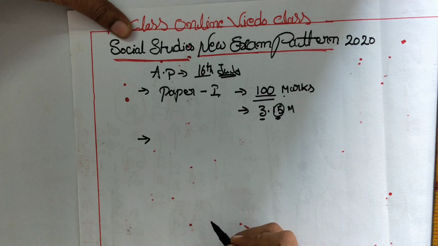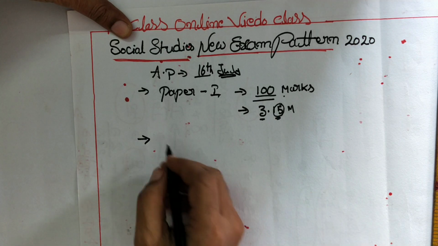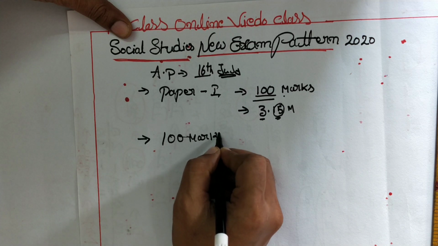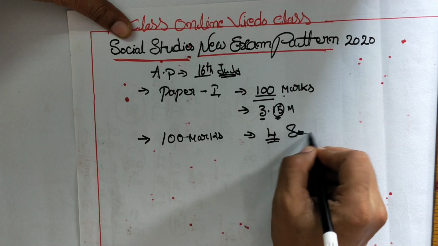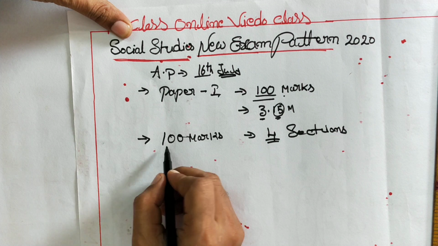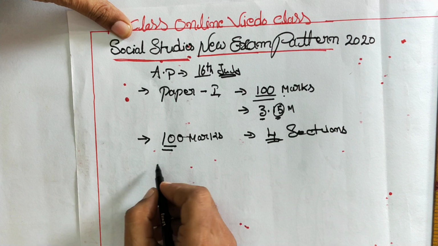We are going to provide a detailed analysis of the paper. In this 100 marks paper, there are 4 sections.